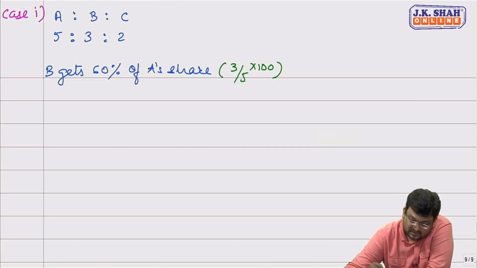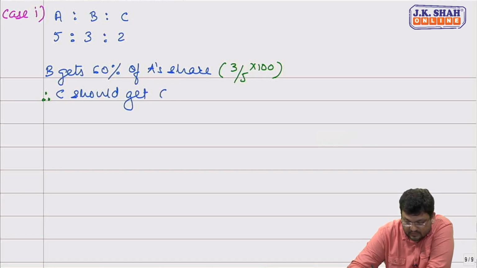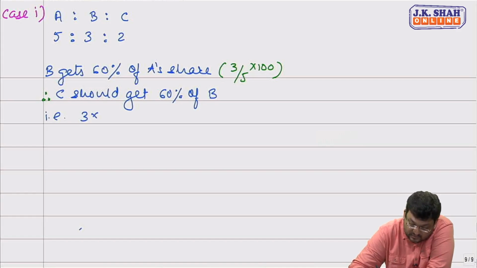Yes sir. If you want to keep ratio of B and C as same as A and B, therefore C should get 60% of B. That is, B का शेयर कितना है? 3, उसका 60%, 1.8.